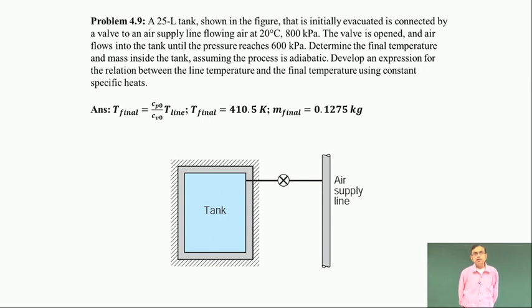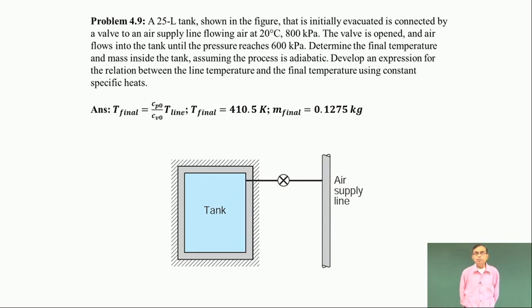There is a 25 liter tank shown in the figure that is initially evacuated. It is connected by a valve to an air supply line flowing air at 20 degree centigrade and 800 kilopascal. The valve is opened and air flows into the tank until the pressure reaches 600 kilopascal.